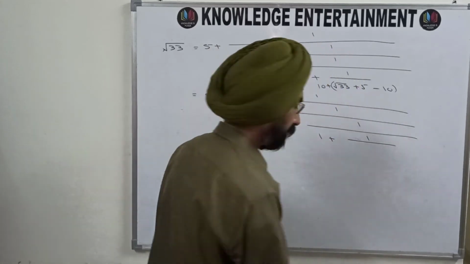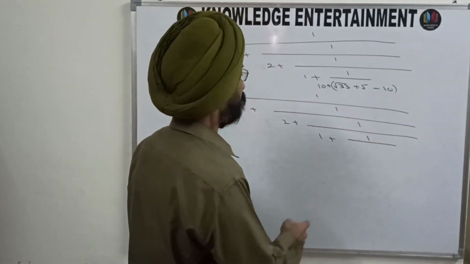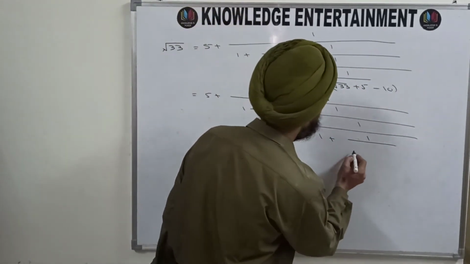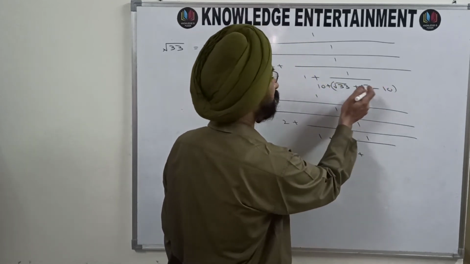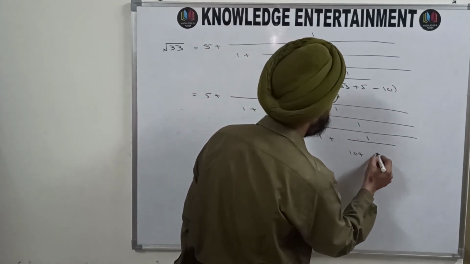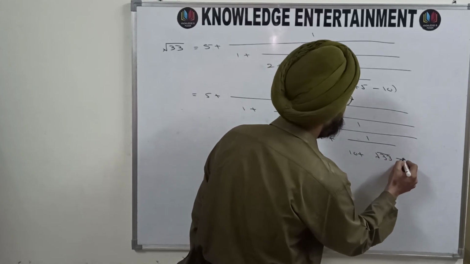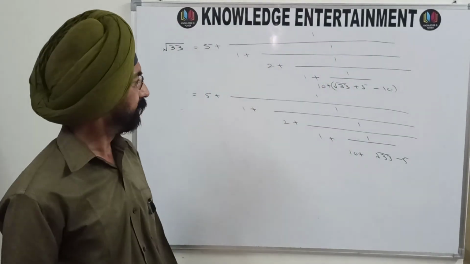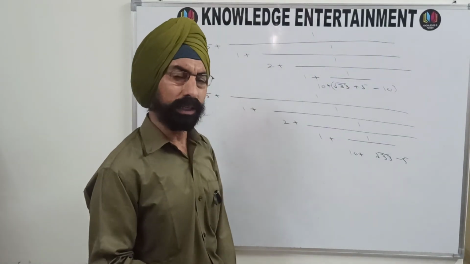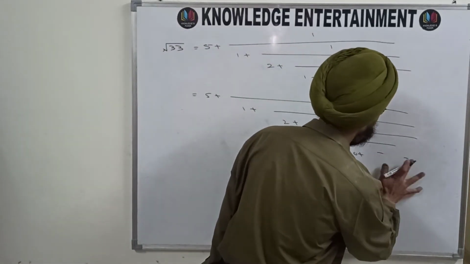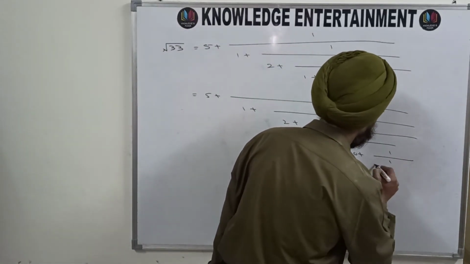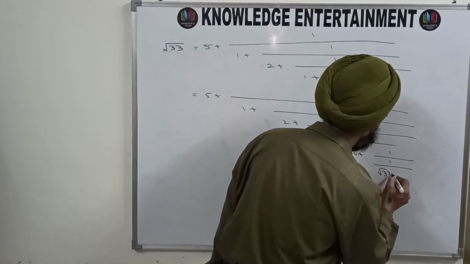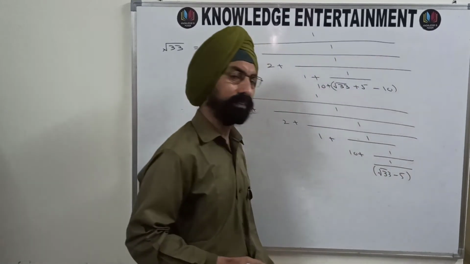You will have here 10 plus, this will be cancelled, 33 minus 5. Take it into the numerator: 1 upon under root 33 minus 5.